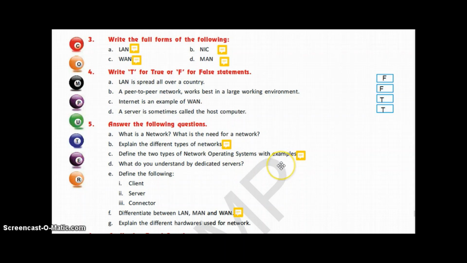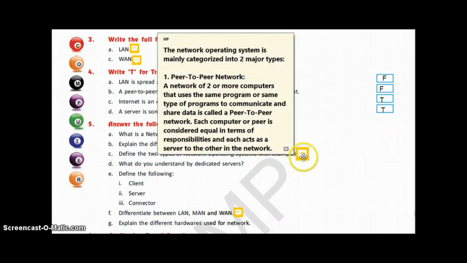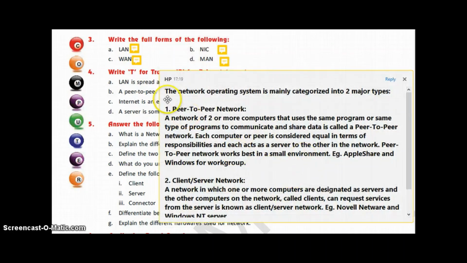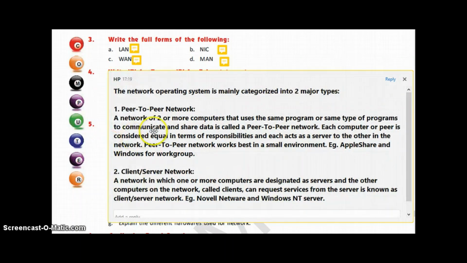So we know that there are 2 types of network operating system. What are they? Peer-to-peer and client server. So the network operating system is mainly categorized into 2 major types: the peer-to-peer network, a network of 2 or more computers that uses the same program or same type of programs to communicate and share data, is called a peer-to-peer network.